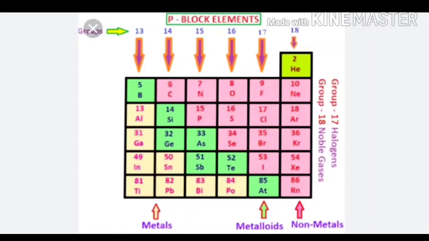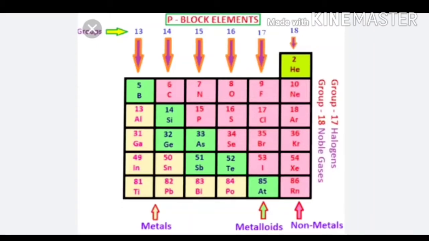Let's see about the physical properties of these elements. Firstly, we have the atomic radius. The atomic radius increases down the group. Metallic character also increases, while non-metallic character decreases. Boiling and melting points increase. Ionization energy decreases. Electronegativity decreases.